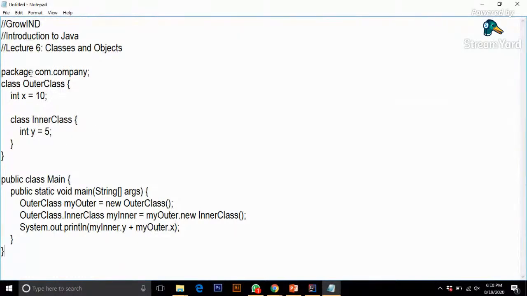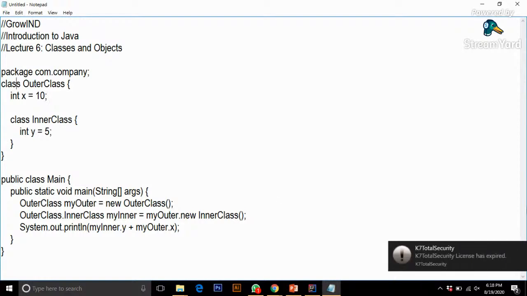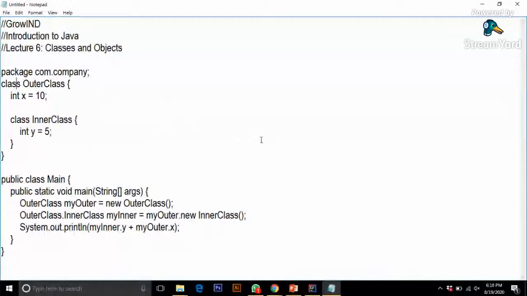In order to create a nested class, first of all, declare an outer class. I declare it with the keyword class and then the name of the class, that is outer class. And I have created a variable x over here. Remember the class starts from this parenthesis and ends at this parenthesis. Inside this class, I have created another class, that is inner class, and it has an integer y which has value 5.